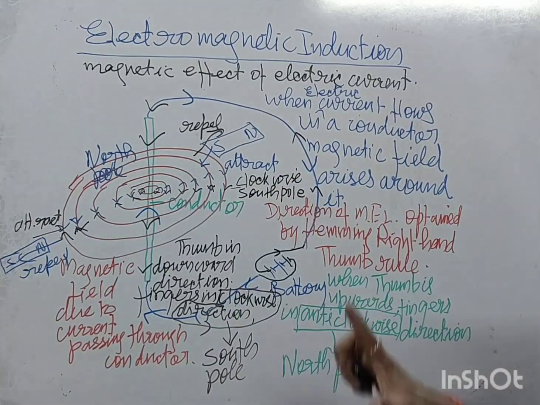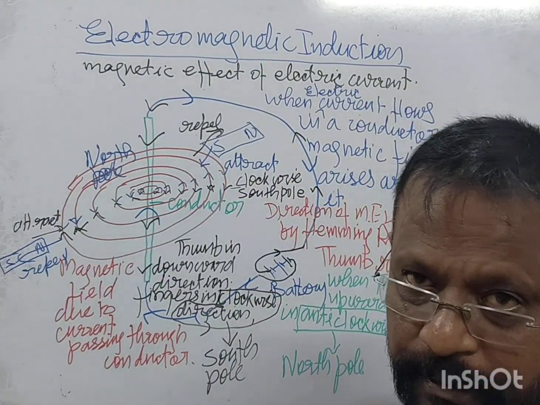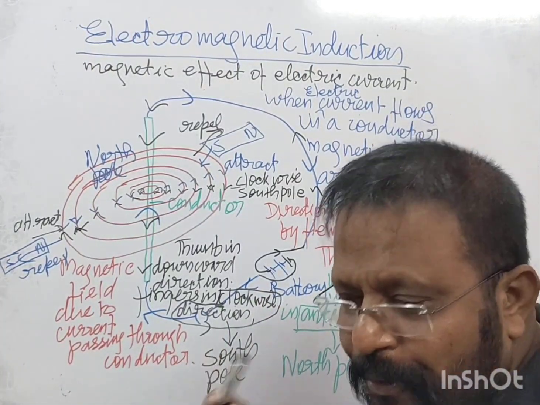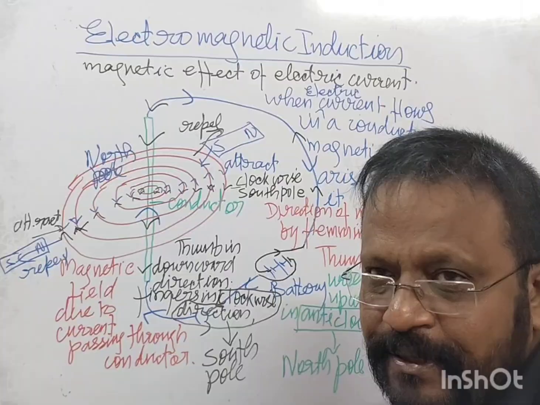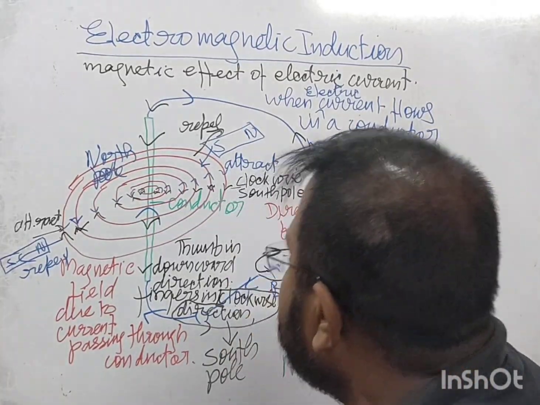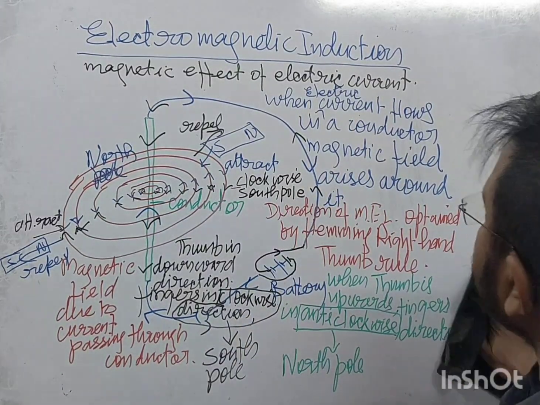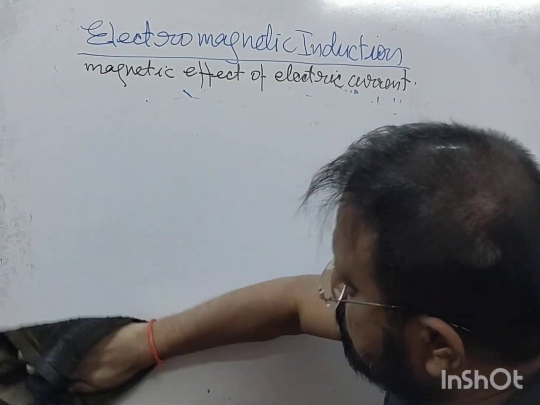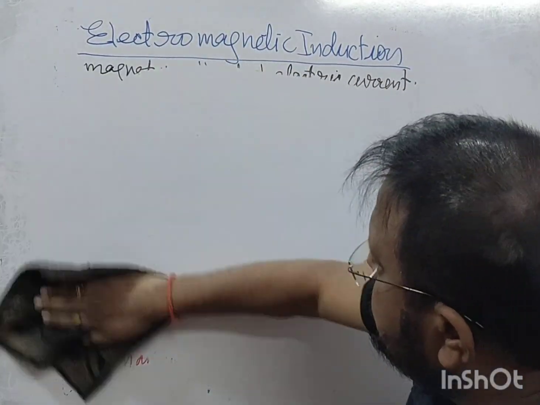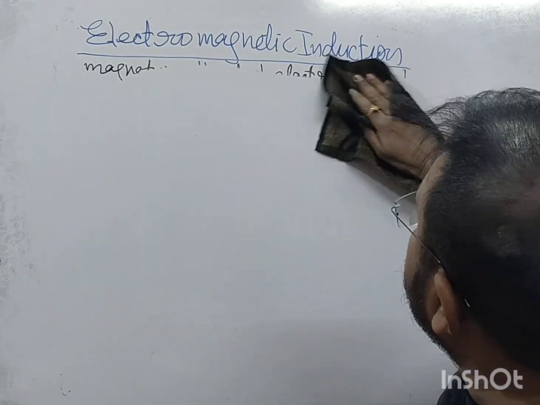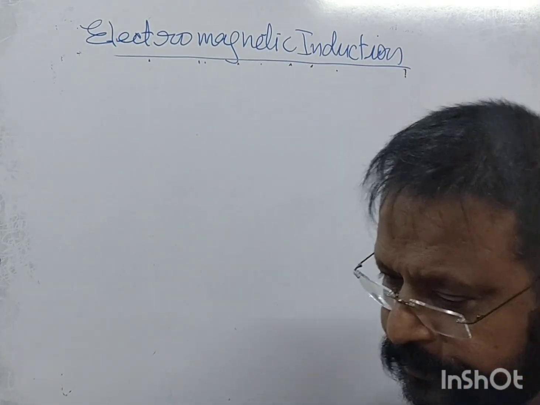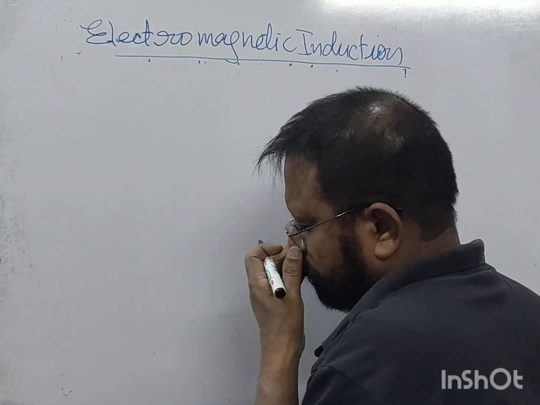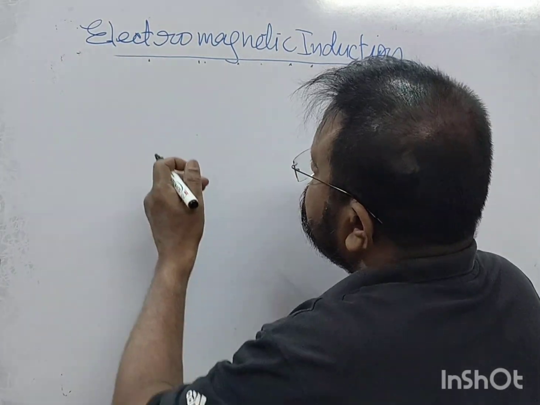You get this? This is the basic phenomena. If your direction changes, pole is changed, and when pole is changed, then behavior is changed. Right? This is what we have. Now, so